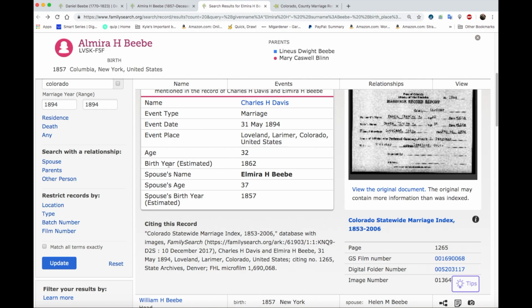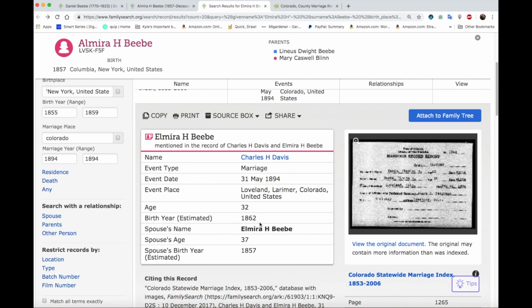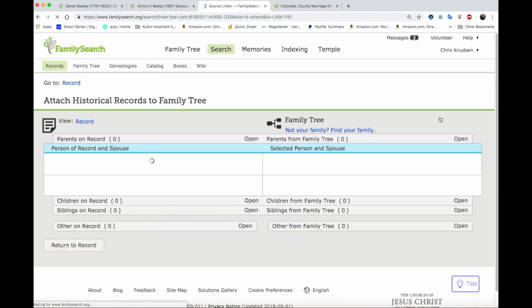They have her estimated birth year as 1862 instead of 1857. Oh wait, no, that's his birth year. Okay, so Charles H. Davis was born in 1862, but his spouse Elmira was born in 1857. So that matches. So let's click on Attach to Family Tree.